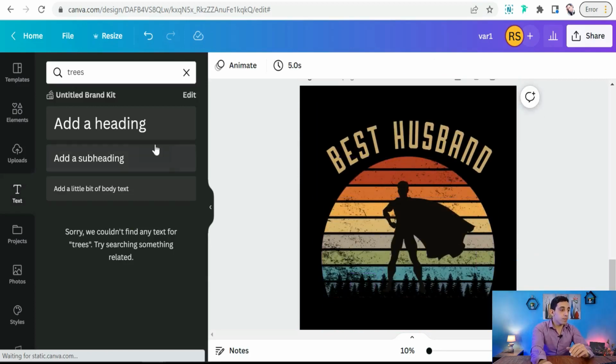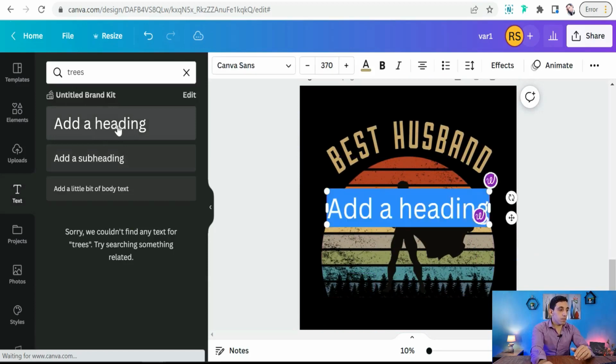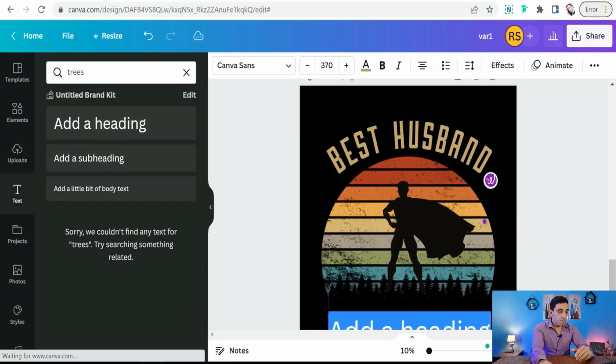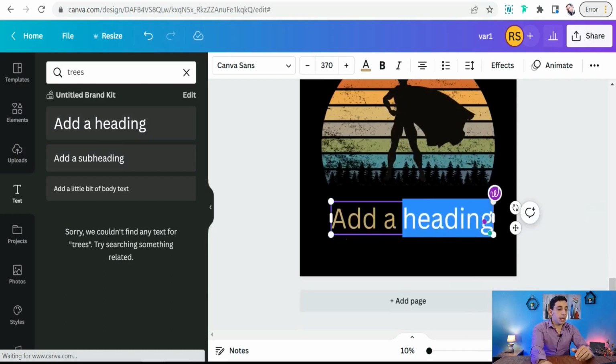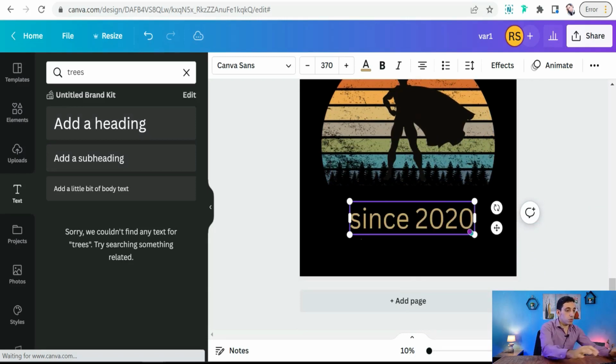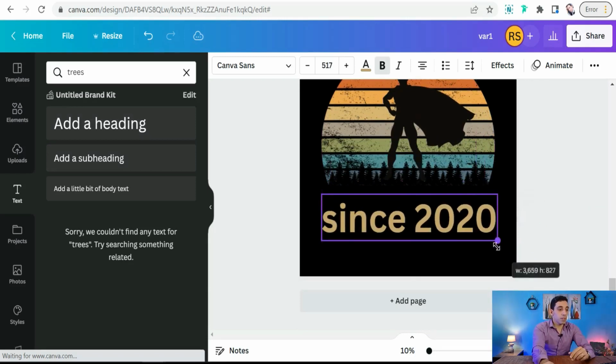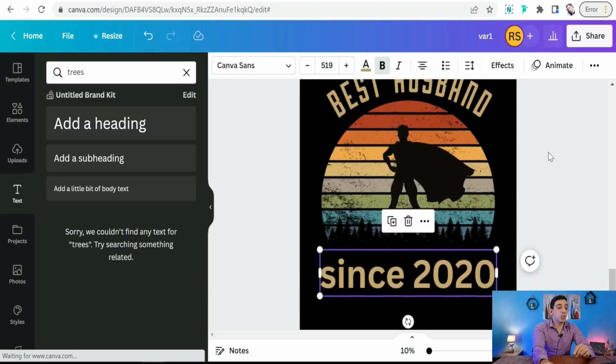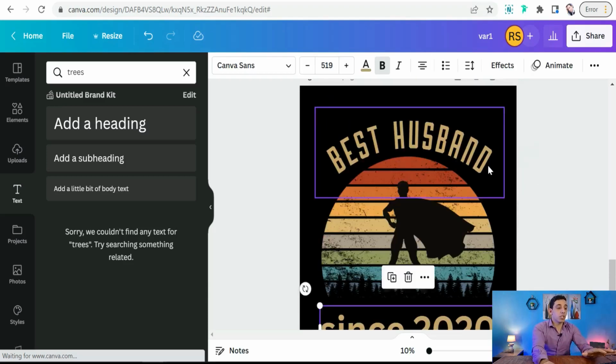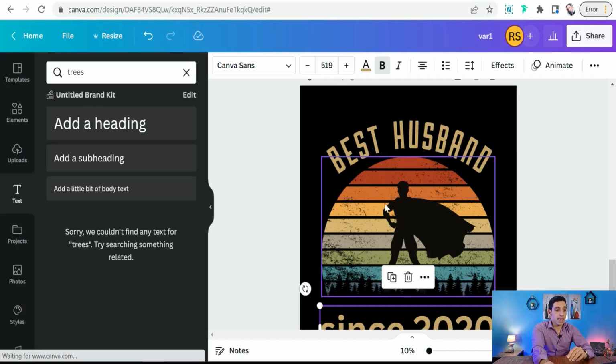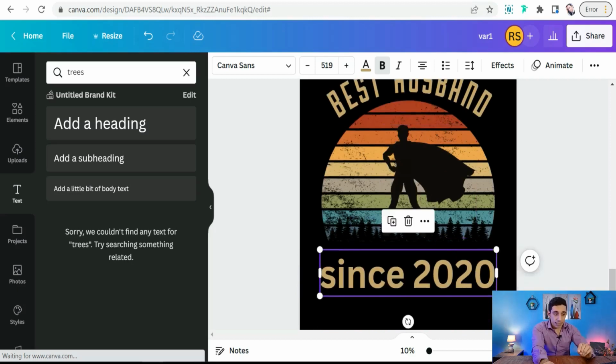Okay, and now it's time to add the second portion of your design, which is about the date or the year. Add another text. Okay, and then you can add something like since 2022 for example. Make it bold, make it bigger, and here you have made your first design about the anniversary niche. Best husband since a date.